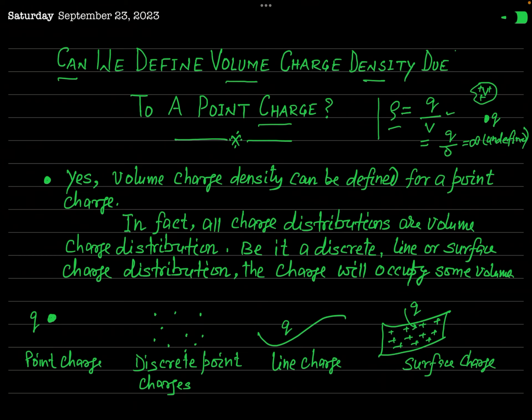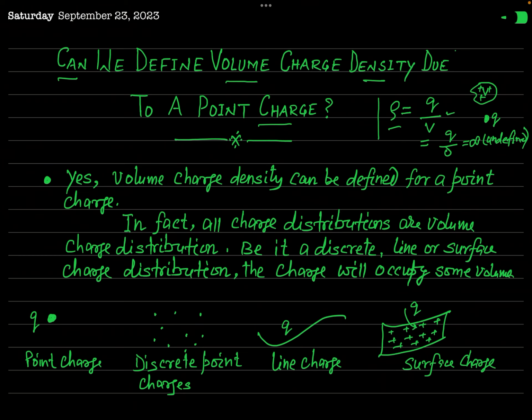But the real situation is not like that. In real practice, we can define the volume charge density. How we can define the volume charge density due to a point charge, we will learn. Actually, every charge distribution is a volume charge distribution. But how can you say that? Because any charge distribution must occupy some volume. That volume may be very small, but never zero.